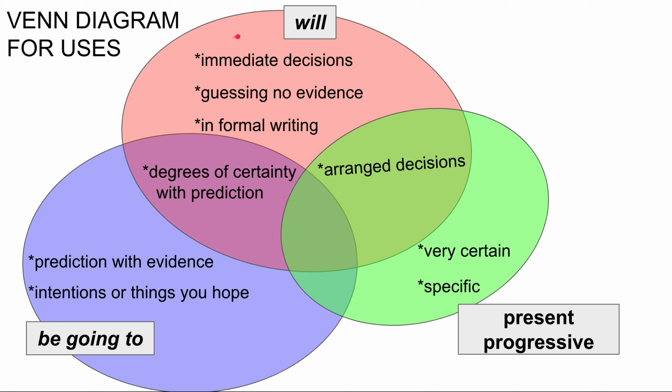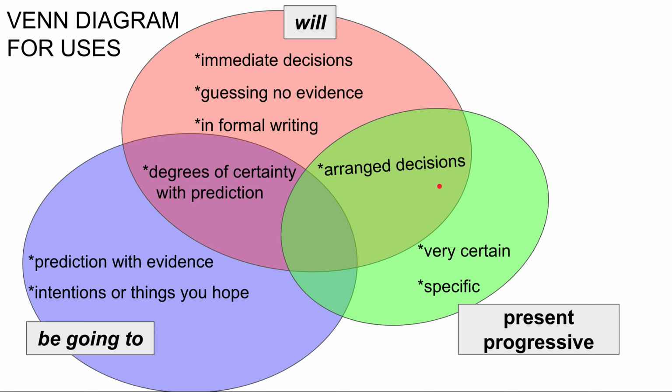To summarize, we use will for immediate decisions, guessing with no evidence, and informal writing and formal writing. We use be going to for predictions with evidence and intentions or things we hope. Both will and be going to are used for degrees of certainty with prediction. We use the present progressive for very certain and very specific plans in the future, and we use the present progressive and will for arranged decisions.